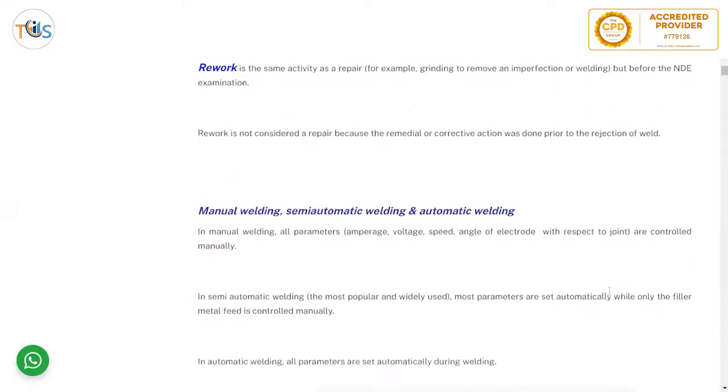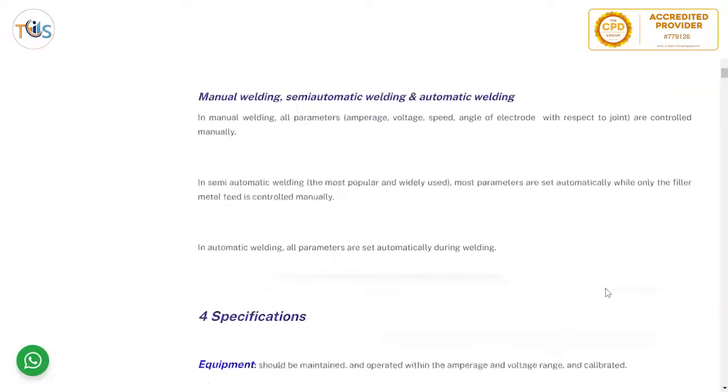So always encourage welders to do the rework, so before getting stopped and asked for a repair and the weld gets rejected. The manual welding, semi-automatic welding, and automatic welding. In manual welding, all parameters, amperage, voltage, speed, angle of electrode with respect to joint are controlled manually.